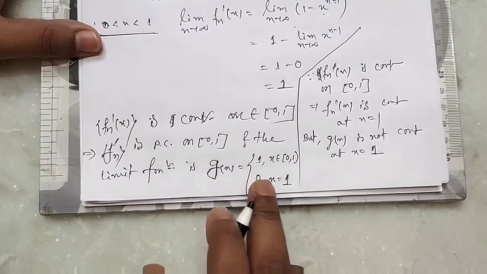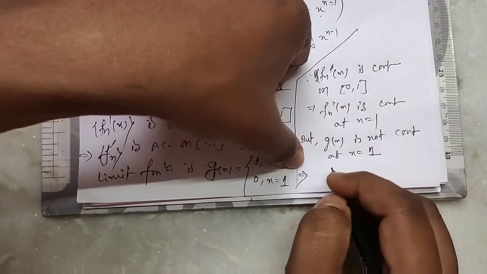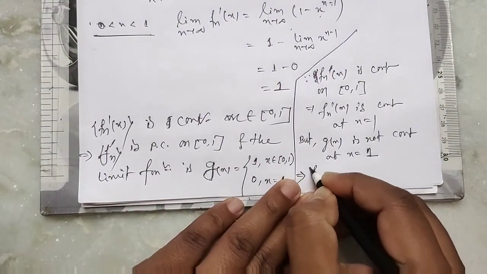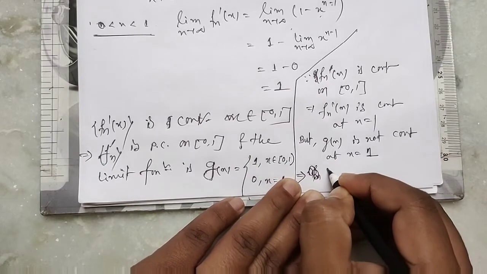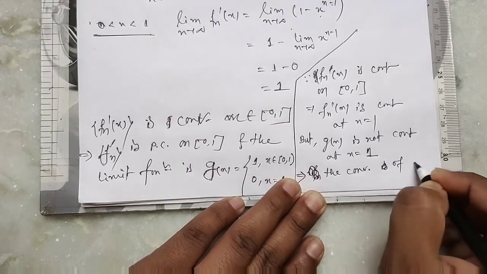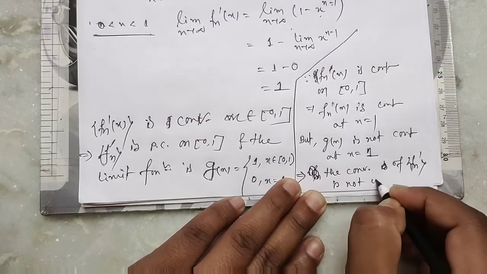So this implies the convergence of fn dash is not uniform.